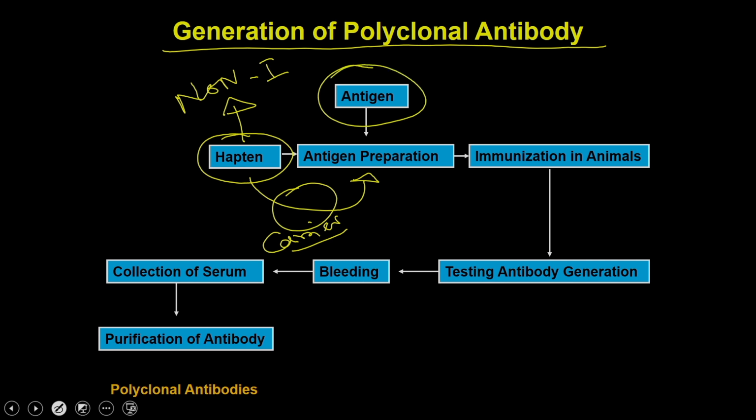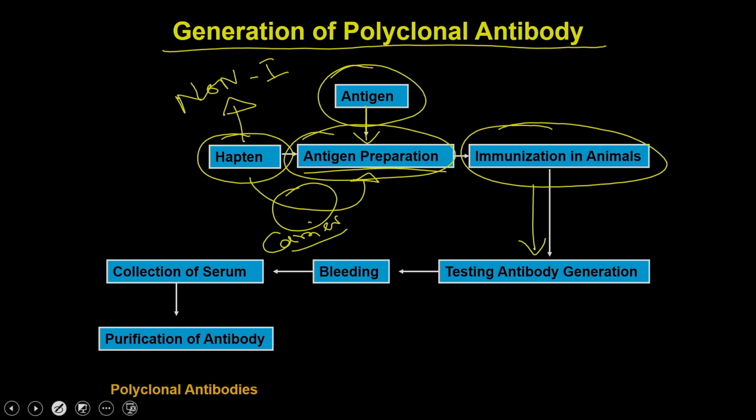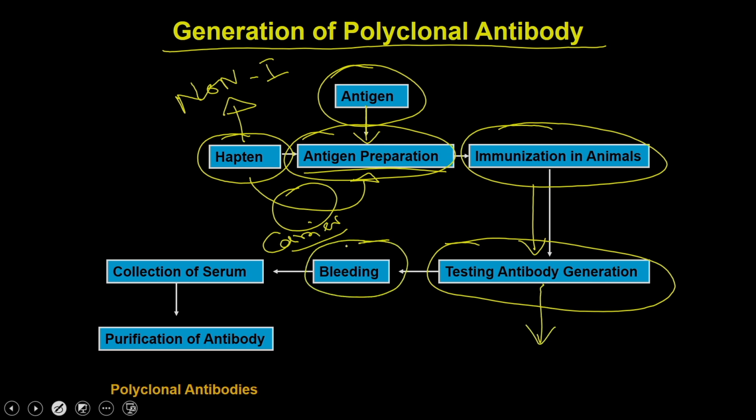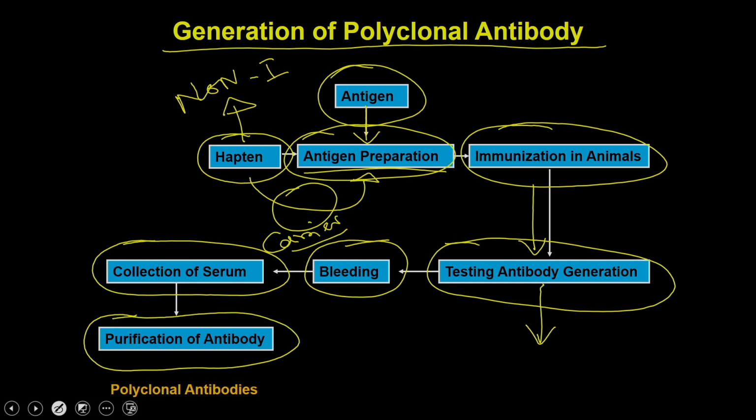Then there are the professional antigens, which are immunogens also. You have to process them to make a preparation, so the antigen is ready for immunization. Then you immunize the animals with this antigen preparation and test the animal for generation of antibodies. Once you confirm that the antibodies are being produced, you can bleed the animals and collect the serum, and from this serum you can purify the antibodies, and that gives you the polyclonal antibodies.